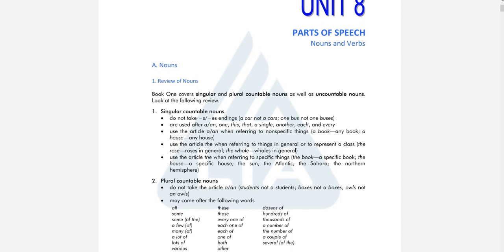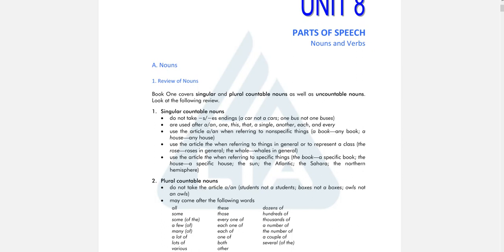And then singular countable nouns use the article a or an when referring to a non-specific thing. For example, you say a book, it means the book is not specific. It can be any book. A house, it can be any house, so it is not specific.